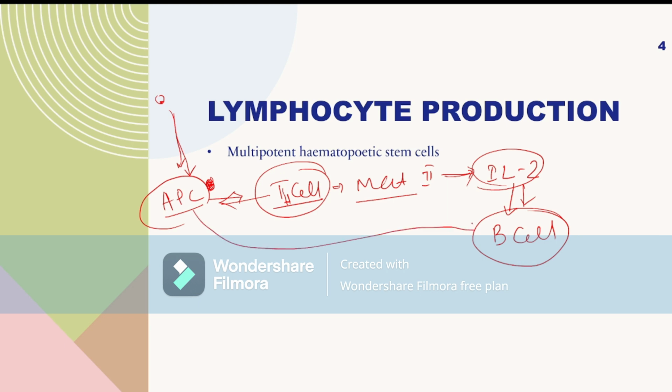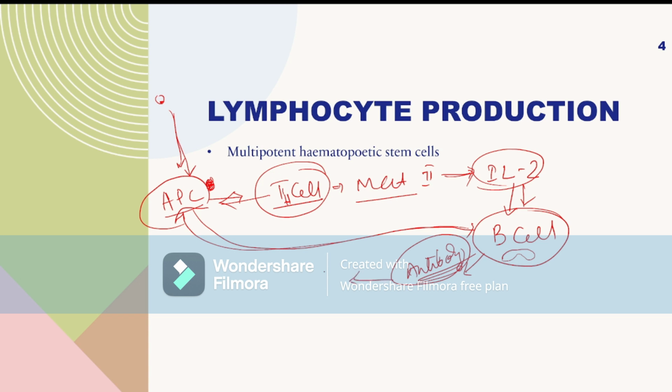This B cell will also attach with the antigen presenting cell, and then the B cell gets numerous intracellular changes and produces numerous enzymes, and from the B cell they produce antibody-producing plasma cells, and the plasma cell causes production of antibody.